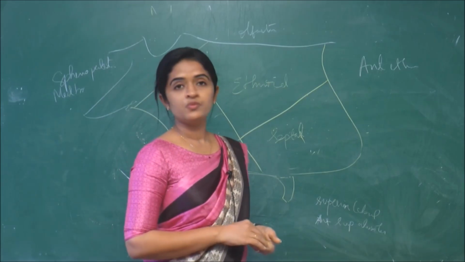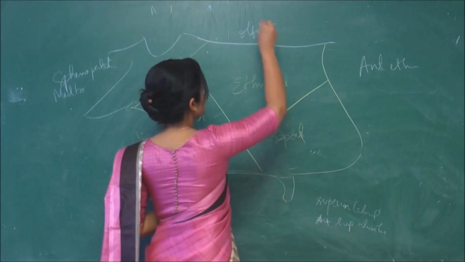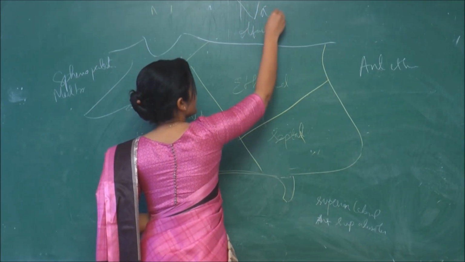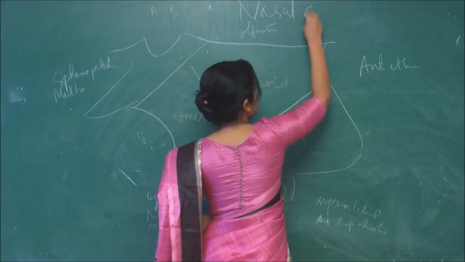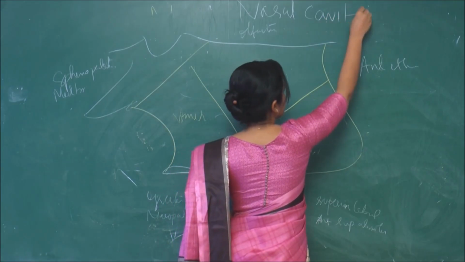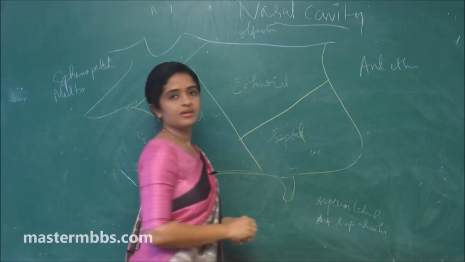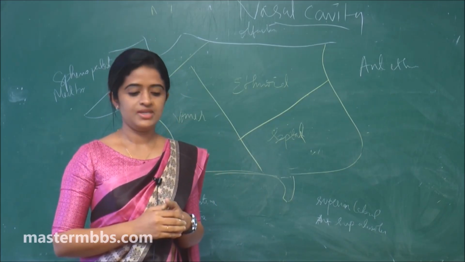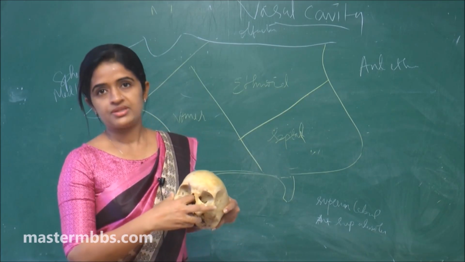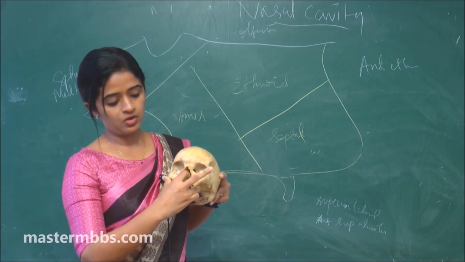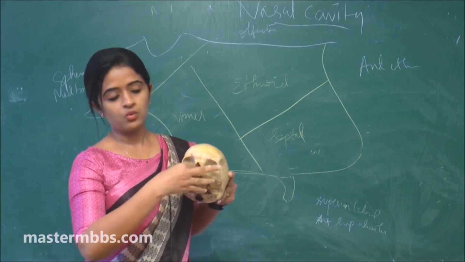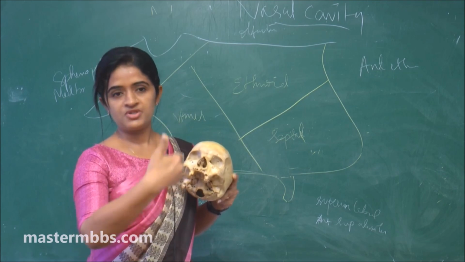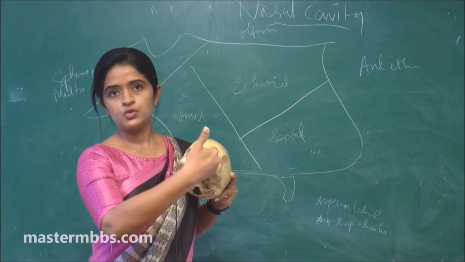So now we are moving on to the topic nasal cavity. Nasal cavity again is a very important topic which you should be knowing thoroughly at an undergraduate level. So nasal cavity, as we all know, is a cavity which has got a roof, a floor, a lateral wall, and a septum which is dividing it into two airways.